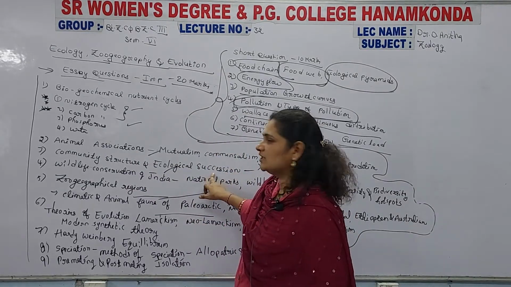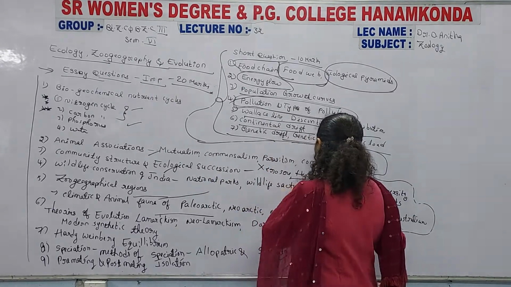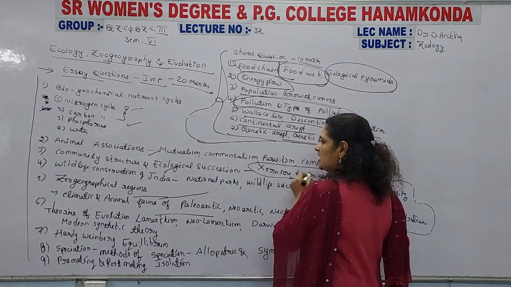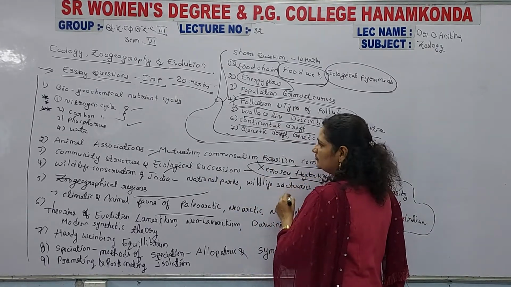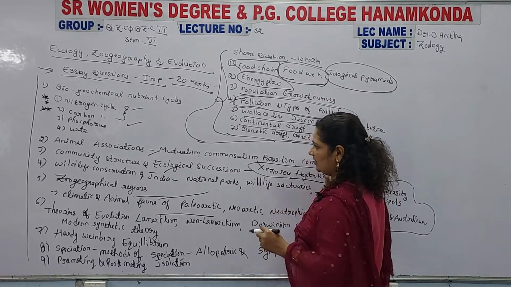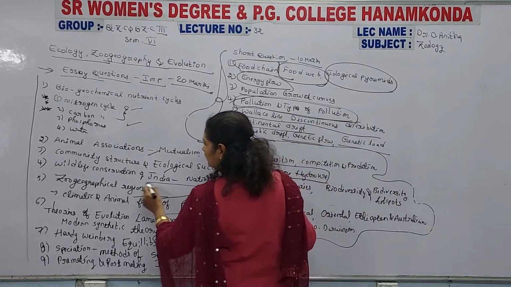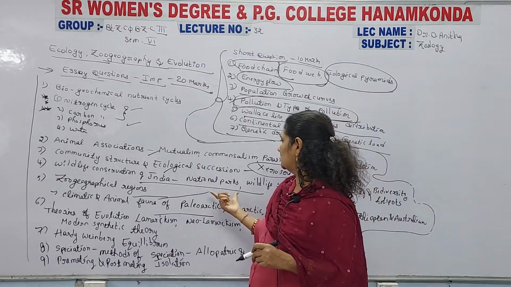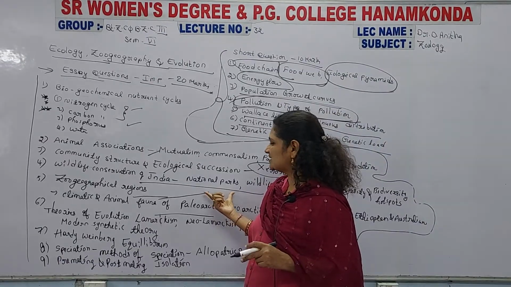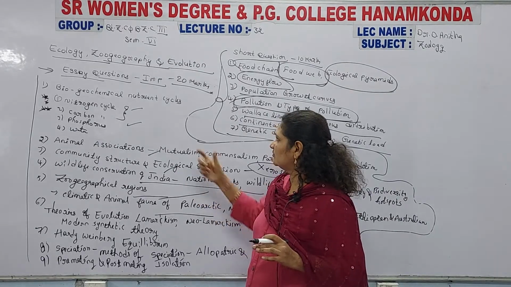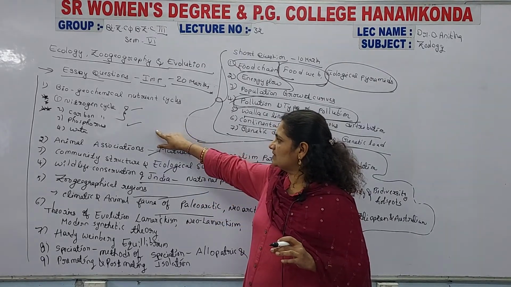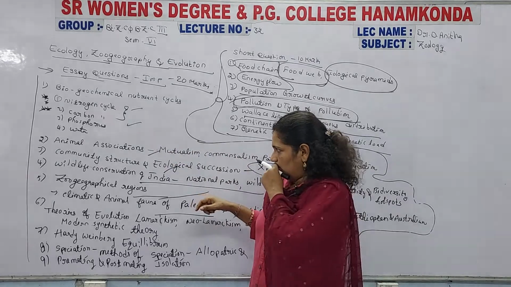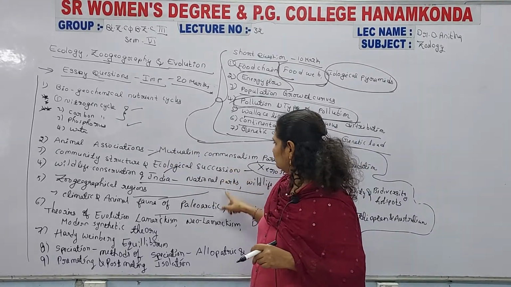And the community structure, where xerosphere and hydrosphere questions they individually asked. The frequently asked important essays are these, and wildlife conservation in India, without which there is no question paper.